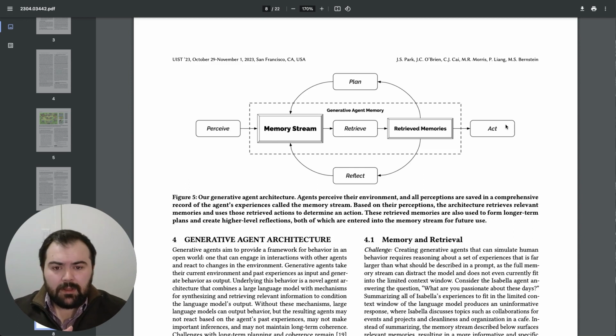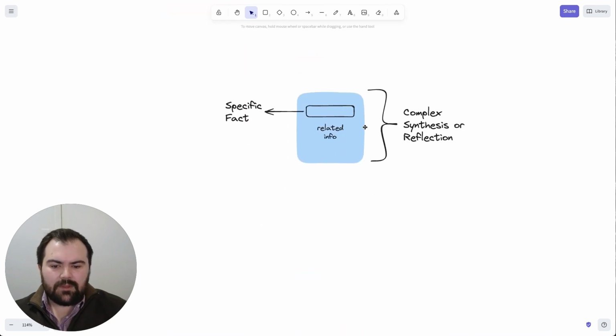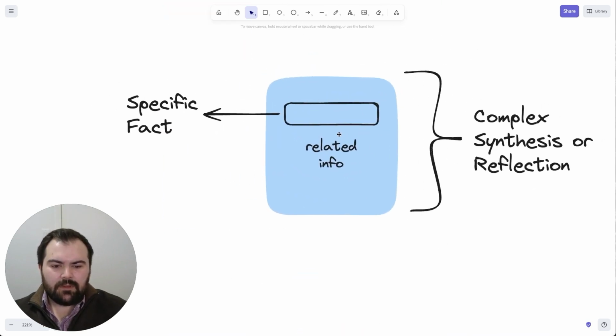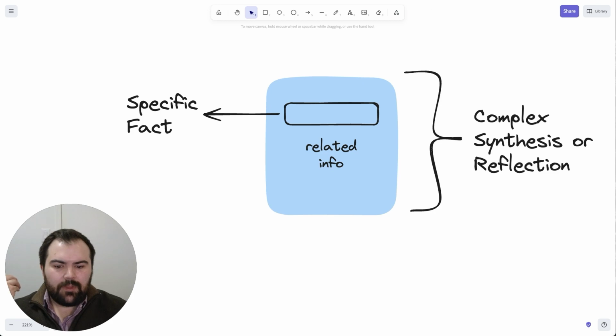But the other aspect is this ability to plan or reflect. And I think if you're thinking from a research context, it's to synthesize understanding, right? So what does that mean for us? For each of these documents, there are two pieces to it. One piece is this haystack ability to retrieve specific facts, right? This ability for us to put any detail in a big document and pull that data out. But the other aspect of this is the ability to have complex synthesis or reflection over that data.